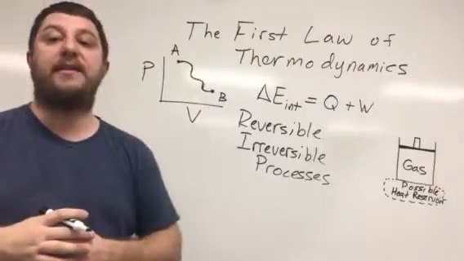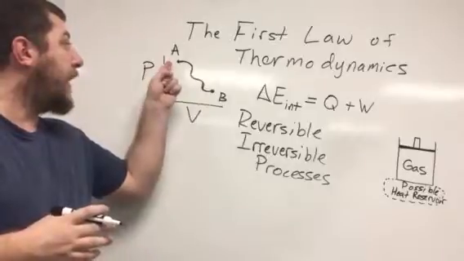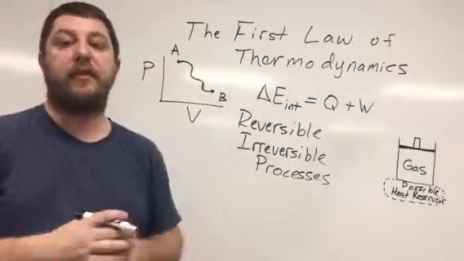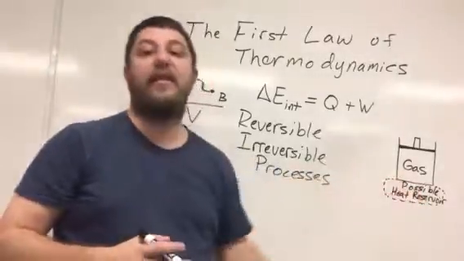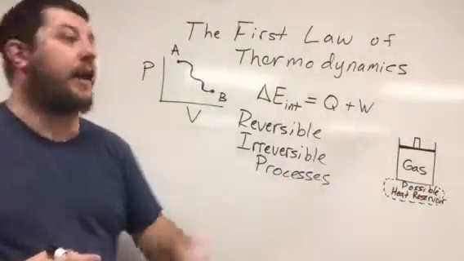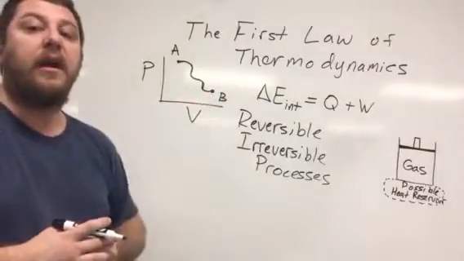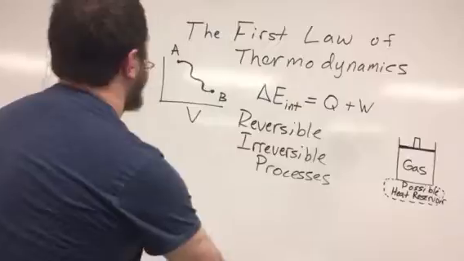An irreversible process is one in which my path on the PV diagram can go from here to here, but I cannot reverse it. So again, let's say that I put a flamethrower underneath and I start right here. If I have a flamethrower, then it would actually probably be something like this.